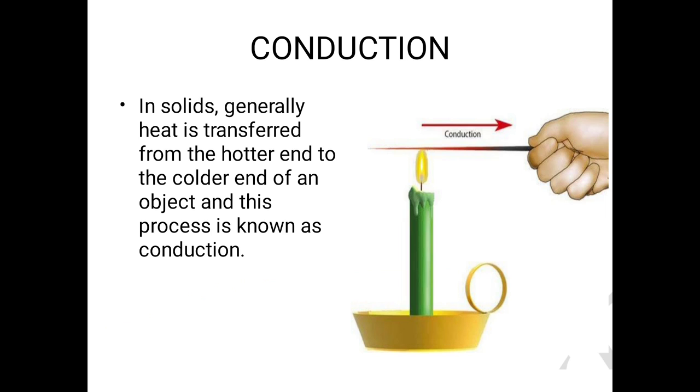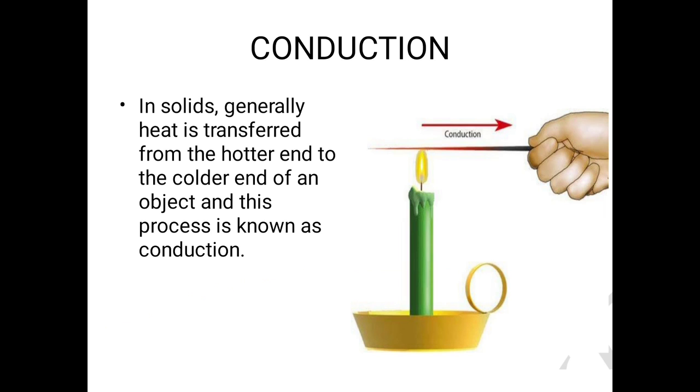Here you can see a picture is there and a candle is lighted up, and suppose I am holding a metal strip. One end is near the candle, so that portion is getting the heat, and that portion should only be heated.